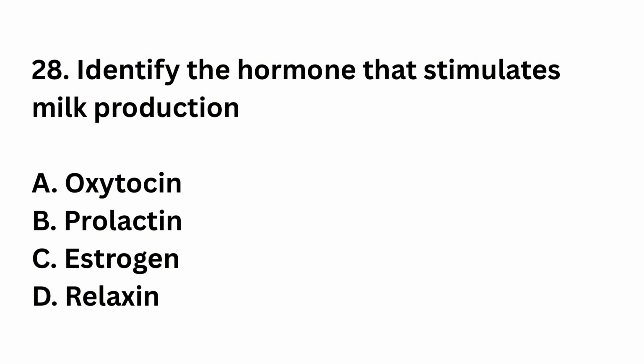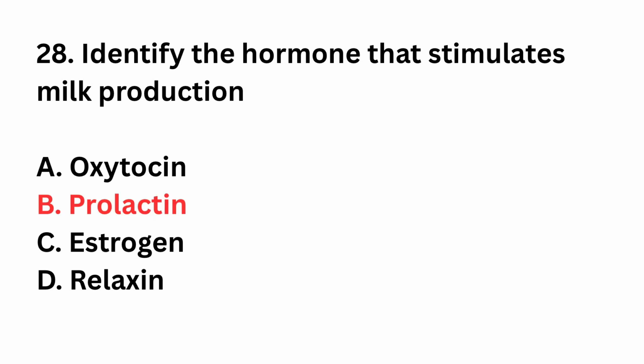Question number 28. Identify the hormone that stimulates milk production: oxytocin, prolactin, estrogen, relaxin. The right answer is option B. Prolactin from anterior pituitary stimulates milk synthesis. Oxytocin helps in milk ejection.